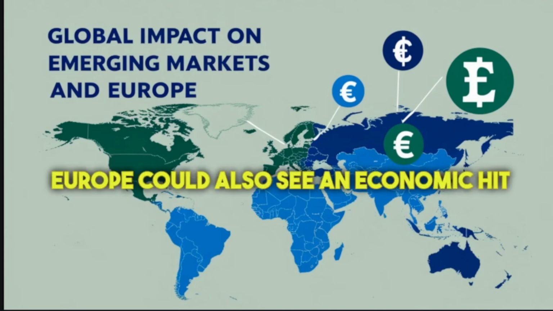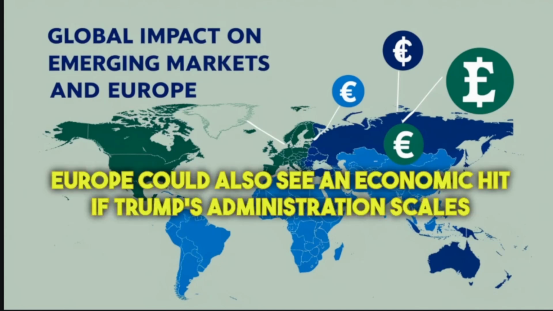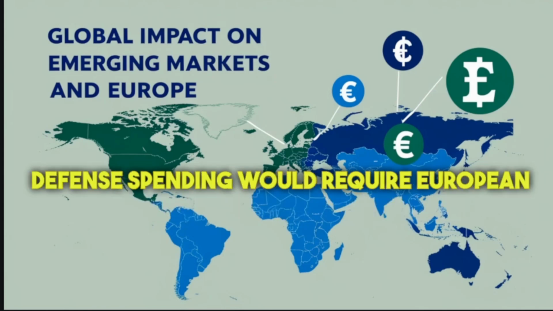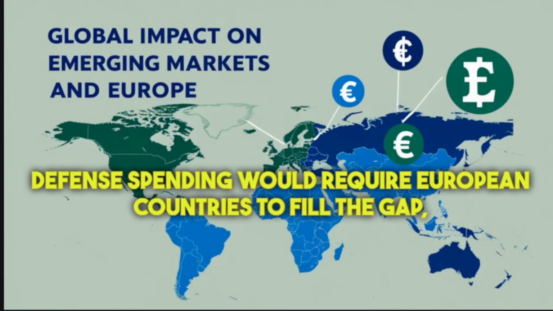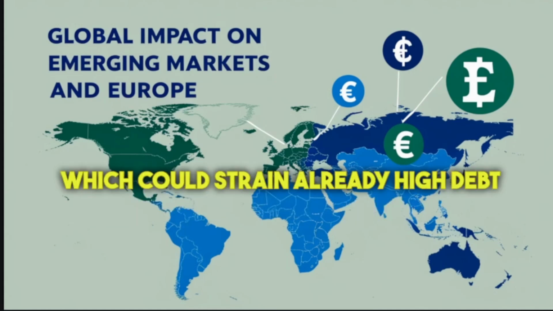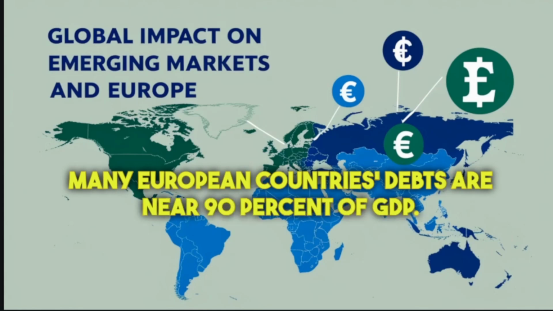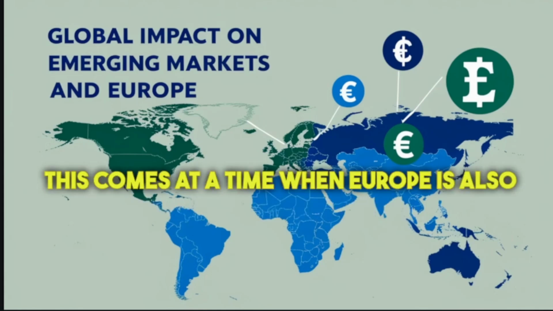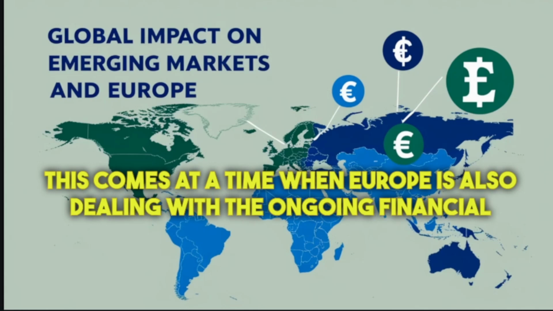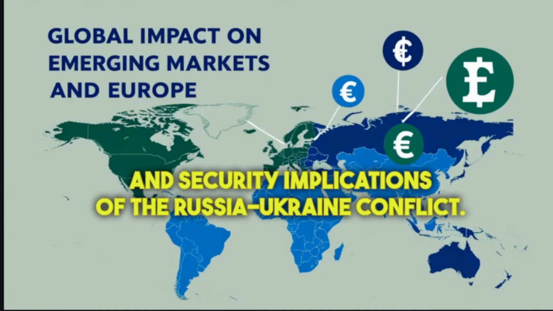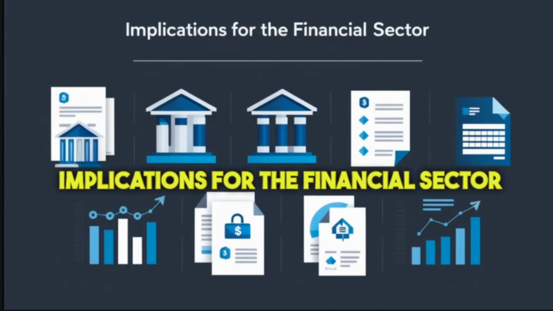Europe could also see an economic hit if Trump's administration scales back its commitment to NATO. The potential reduction in U.S. defense spending would require European countries to fill the gap, which could strain already high debt levels. Many European countries' debts are near 90% of GDP. This comes at a time when Europe is also dealing with the ongoing financial and security implications of the Russia-Ukraine conflict.